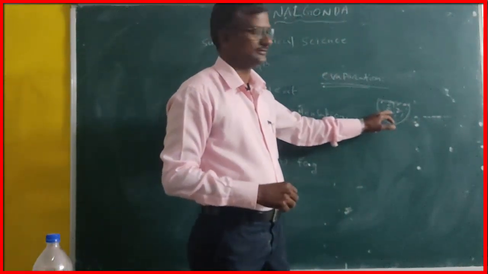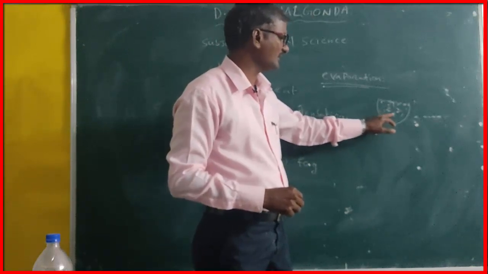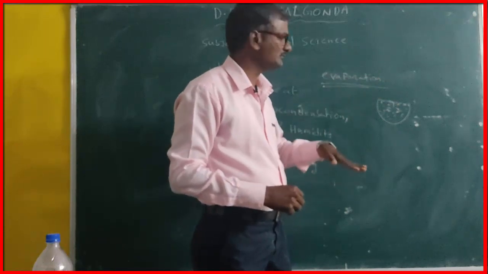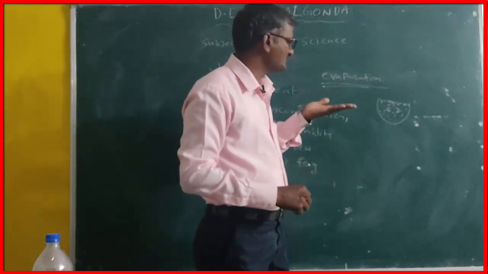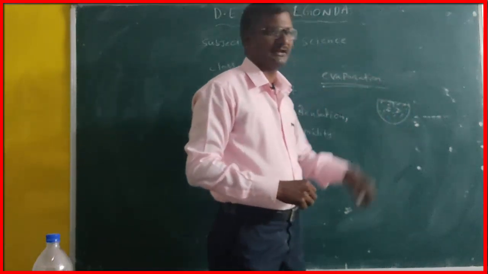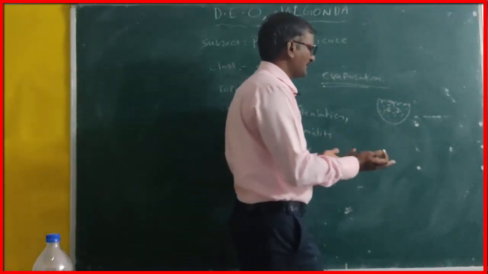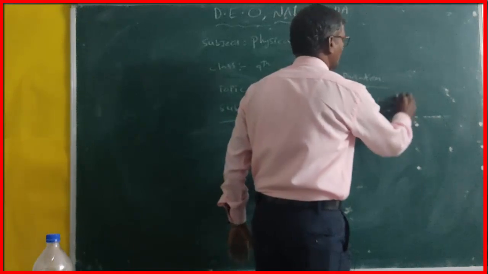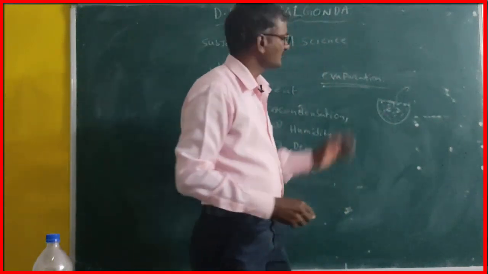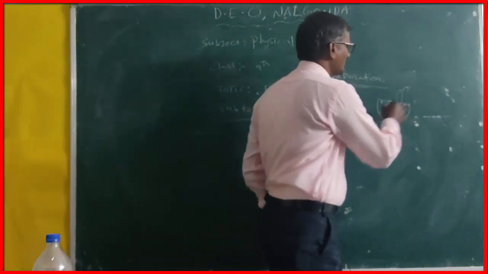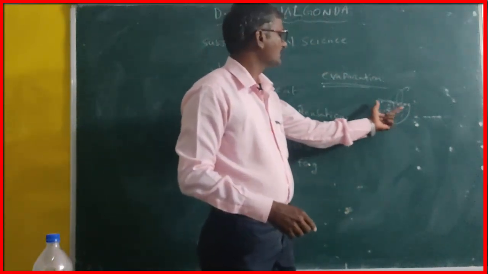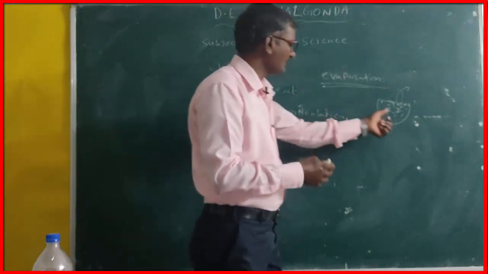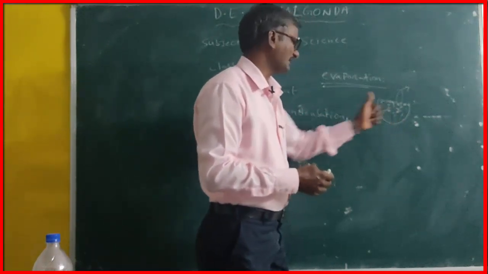Due to collision inside the container, the particles at the bottom can transmit energy to the surface particles. Those surface particles can enter the atmosphere. Some can return back into the container.